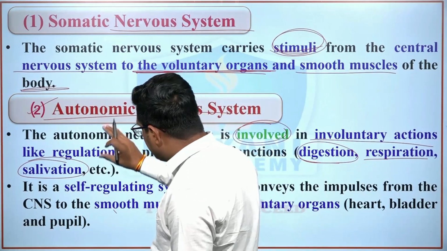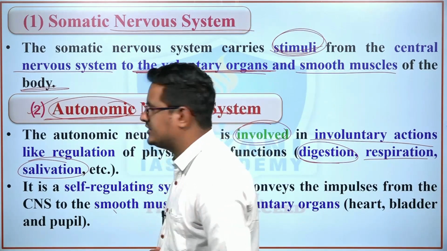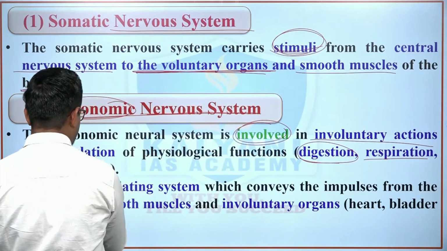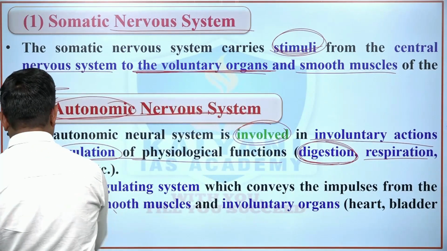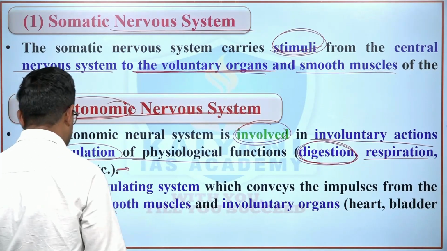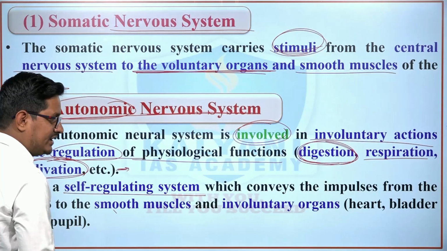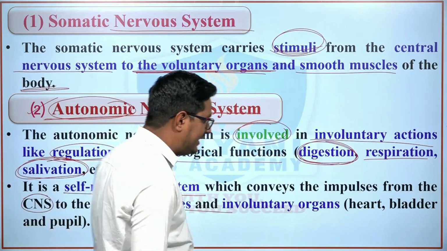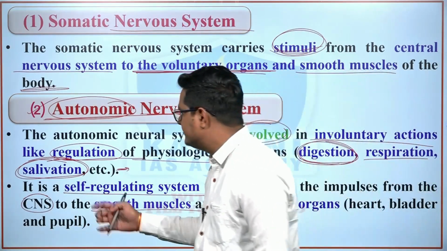It is a self-regulating system which conveys the impulses from the central nervous system to smooth muscles and involuntary organs such as heart, bladder and pupil.